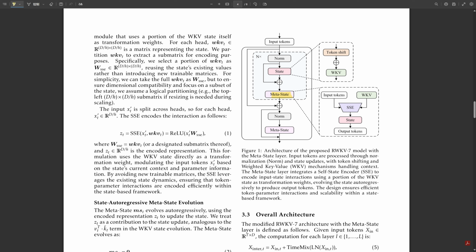I'd say three things stand out. First, just the sheer cleverness of the self-state encoder, using the model's own state as transformation weights to get that token-parameter interaction without softmax. That's neat. Definitely elegant. Second, the direct link between that state autoregressive update mechanism and enabling progressive scaling. You grow the state, you grow the model, reusing most parameters. That's practically very important. Solves a major bottleneck.